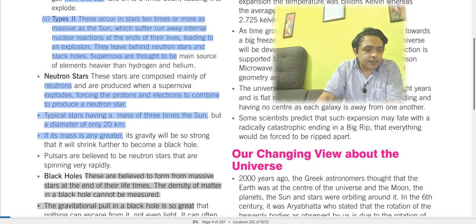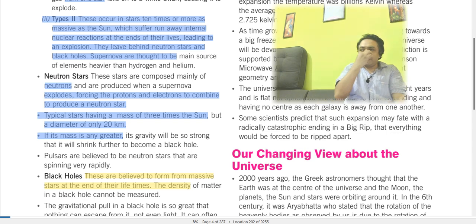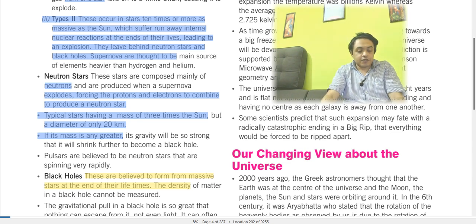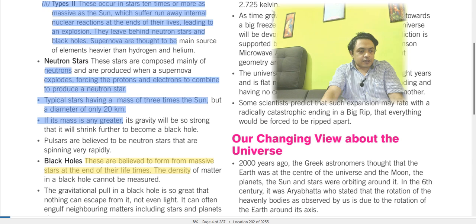The density of matter in a black hole cannot be measured. Once anything enters a black hole, it is converted into energy. We have also seen this in movies, where a spaceship or a person coming closer to the black hole experiences time shifting. These are shown in Hollywood movies. So this is the concept.